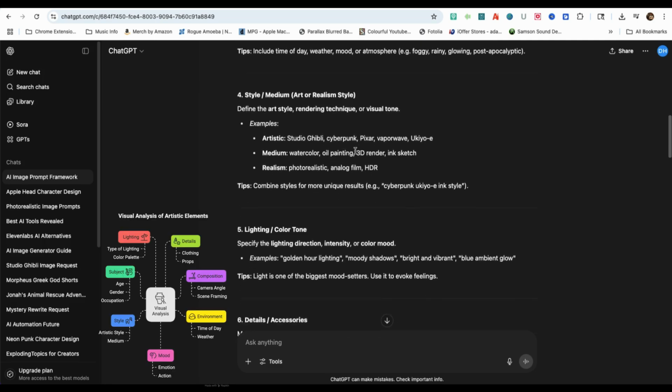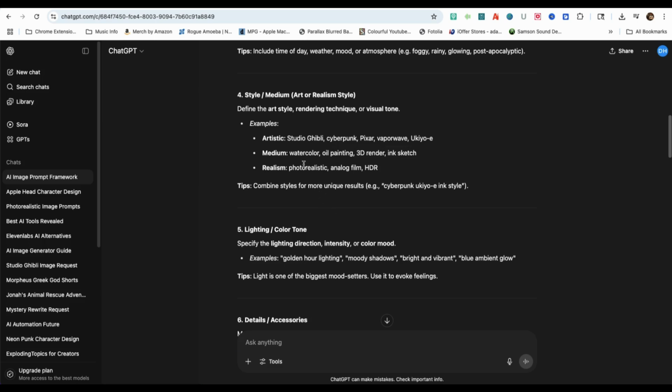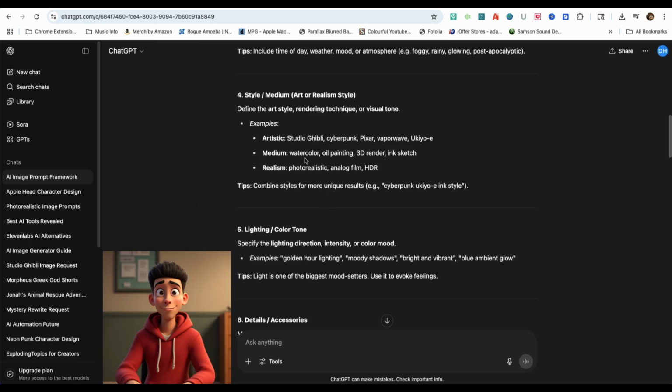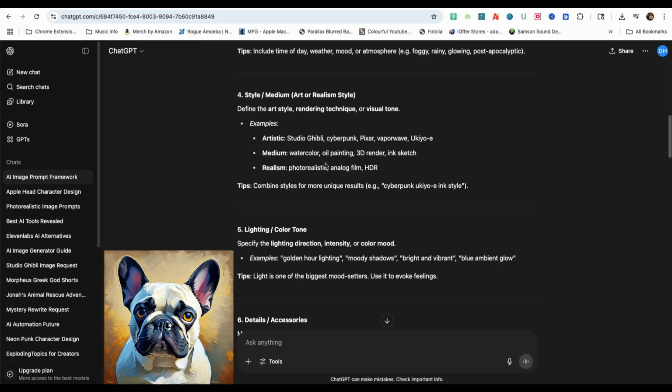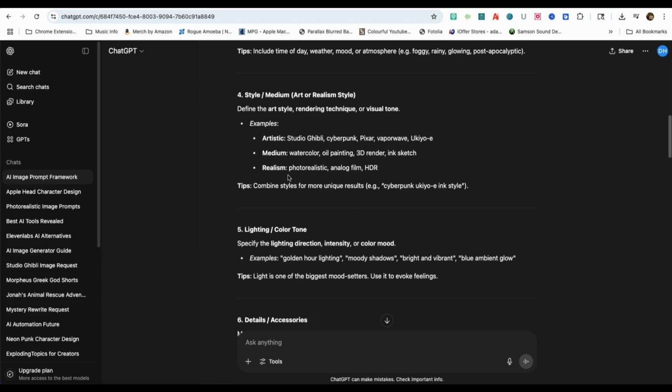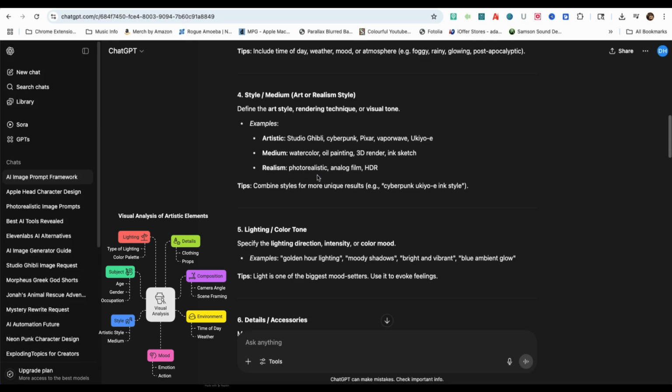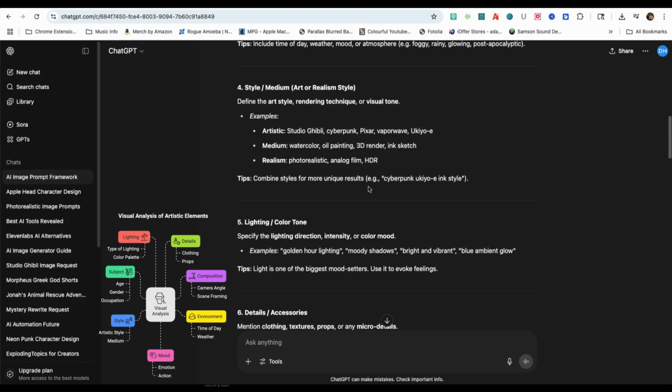Fourth on this list is style and medium, and also art or realism. Here's where you'll define the art style, rendering technique, or visual tone. Some examples are Studio Ghibli, Cyberpunk, Pixar, and Vaporwave. For medium, it's watercolor, oil painting, 3D render, and ink sketch. And for realism, it's photorealistic, analog film, and HDR.